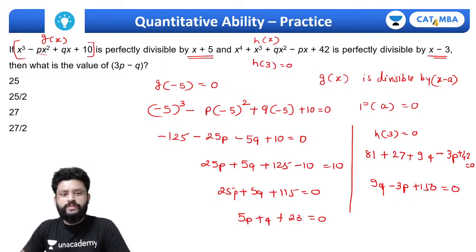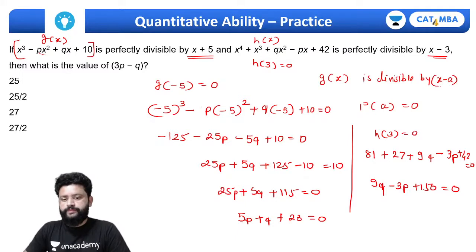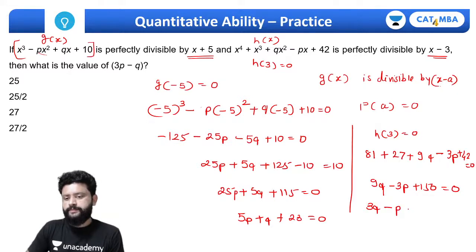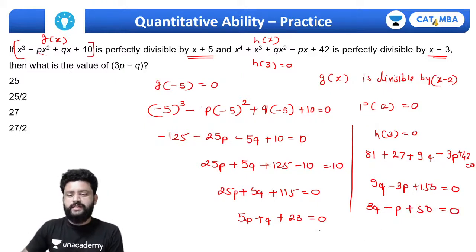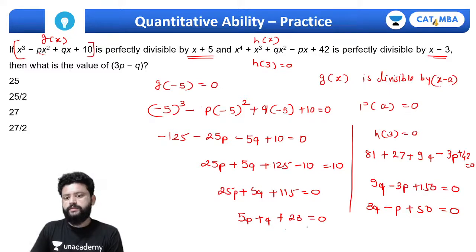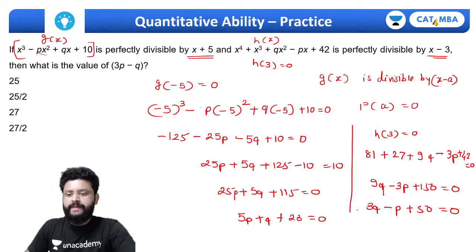So we are supposed to find the value of 3p minus q. So let's divide it by 3. This will be 3q minus p plus 50 equals to 0. And if you add these two equations, no, we cannot add it because here we need a triple. So what we'll do, we'll multiply it by 5.